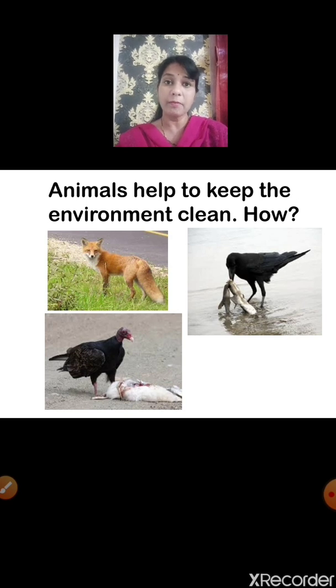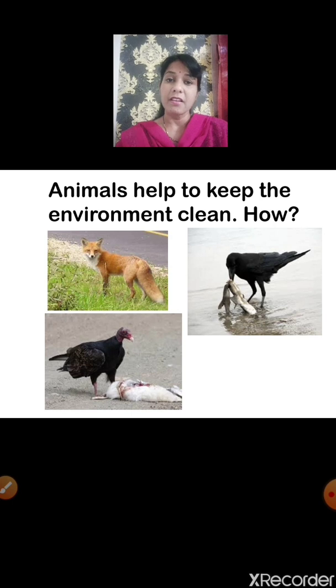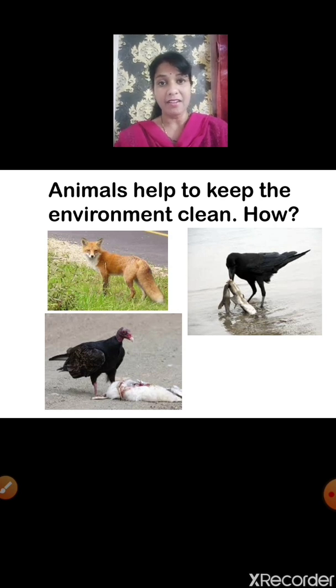Animals also help the environment. How? Animals help to keep the environment clean. And how do they keep the environment clean? We have seen that foxes, crows and vultures, they eat the flesh of dead animals. And when they eat the flesh of dead animals, unknowingly they help our environment to keep clean, and at the same time they satisfy their hunger.